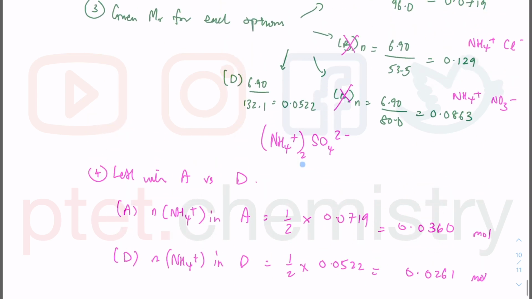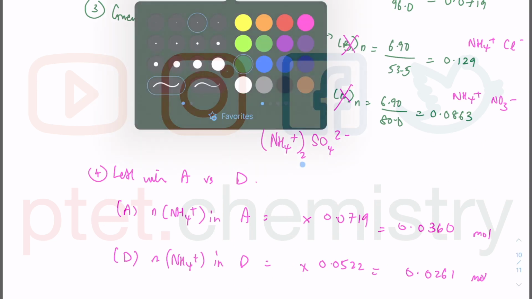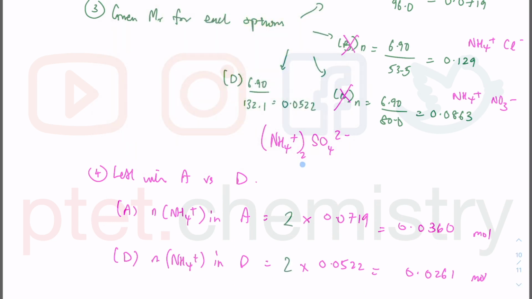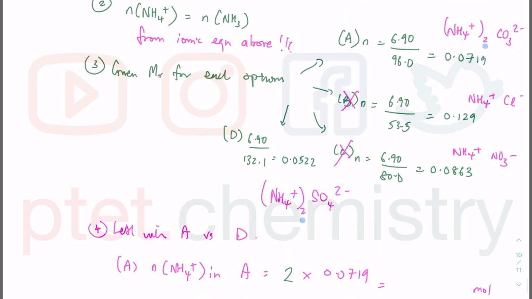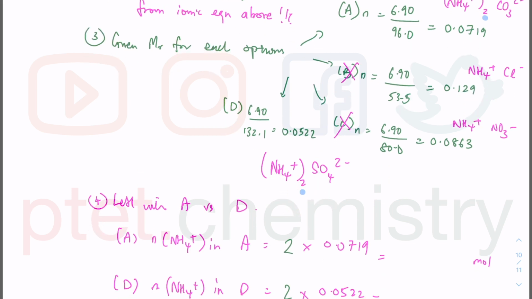what am I doing? It cannot be half, alright? It has to be twice. I regret this so much. Okay, so I'm making quite a lot of mistakes here. No wonder I couldn't get the answer. There are 2 NH4 plus, that's why we need to multiply by 2 there to get the actual mole of ammonium ion. I regretted this so much now.